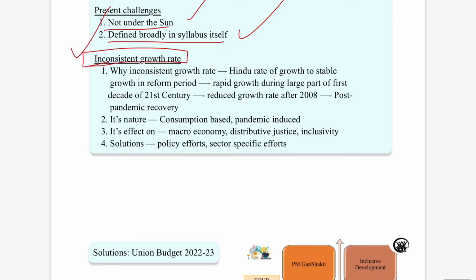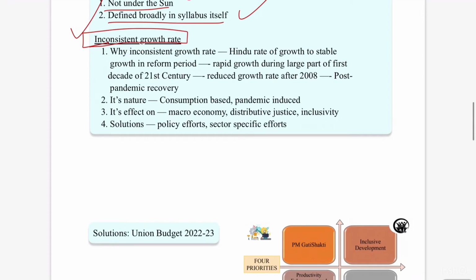In this one, the aspirant should concentrate, in the first instance, on why there is an inconsistent growth rate. What is the Hindu rate of growth, and how has the Indian economy traversed from the Hindu rate of growth to stable growth in the reform period? If you observe, during the reform period there was some sort of stable growth if you compare it to the earlier growth rate.